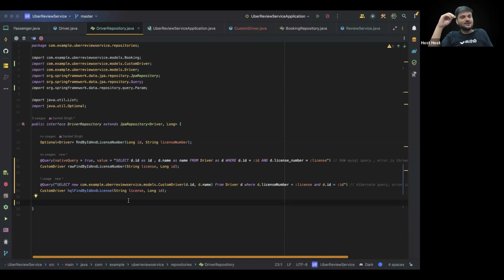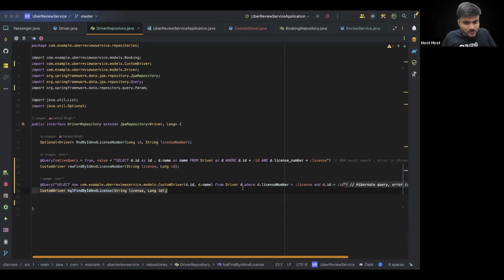I tried ChatGPT. ChatGPT started telling me to check if I was doing something wrong. Brother, what is this? Then after that I started writing a simple query. I thought, let's not do filtering and everything. Let's just select 2 columns from driver. That's it. And that worked.